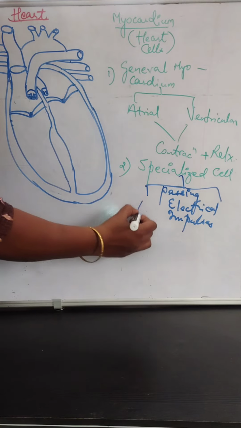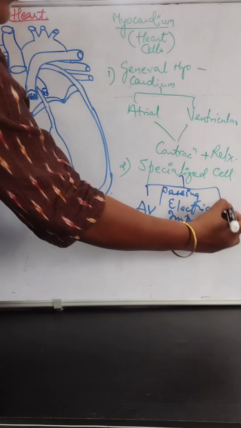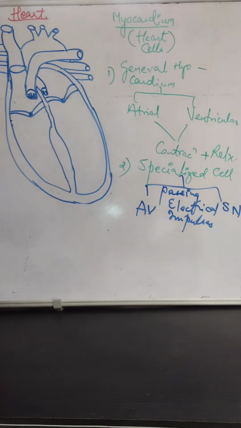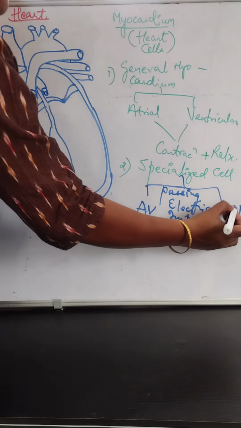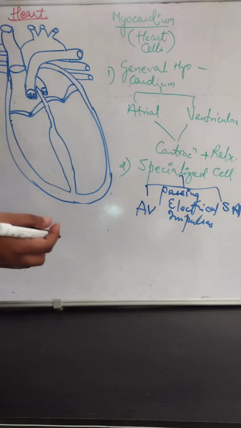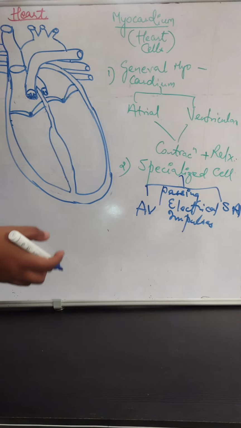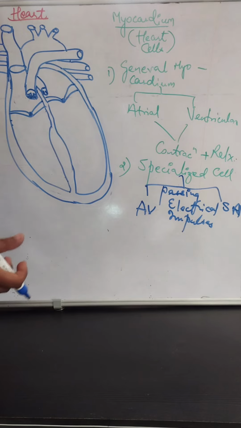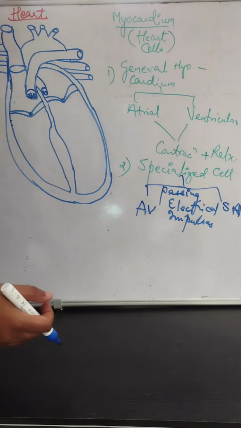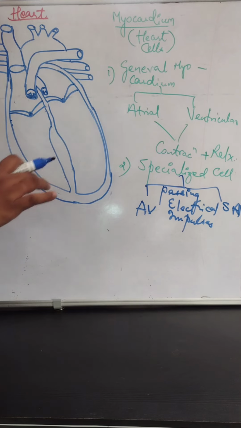One is called your AV cells or AV node, and SA node. Apart from that, we have Purkinje fibers and the bundle of His, which are all responsible for contraction and relaxation by carrying out the electrical impulses into the heart.